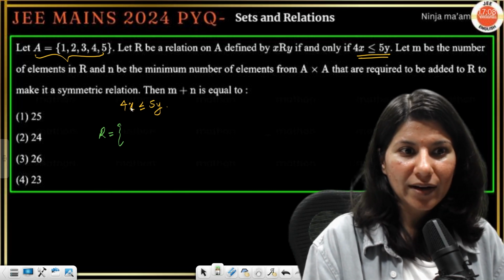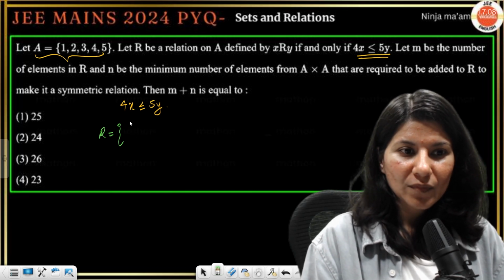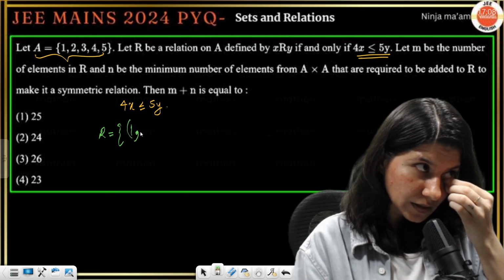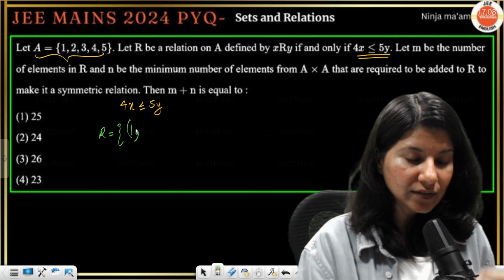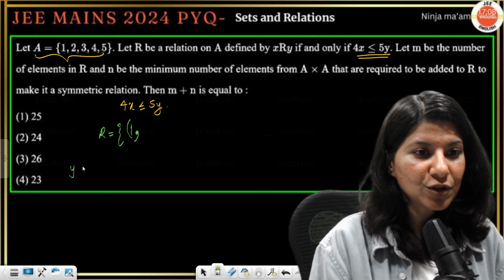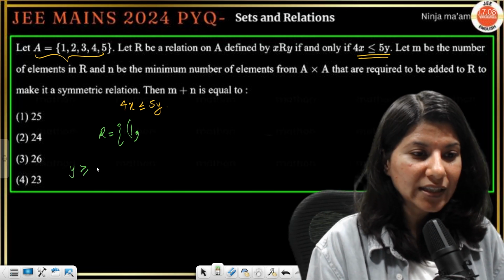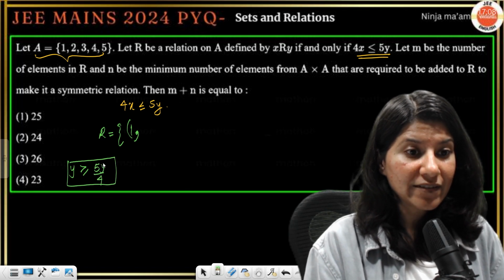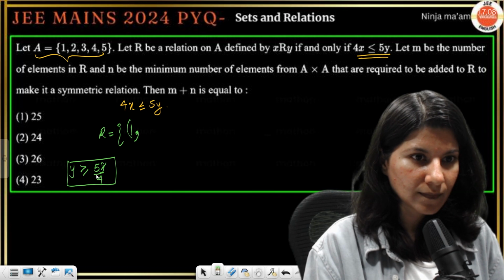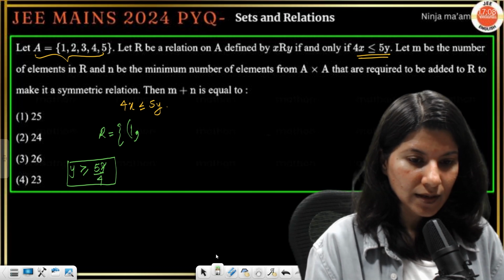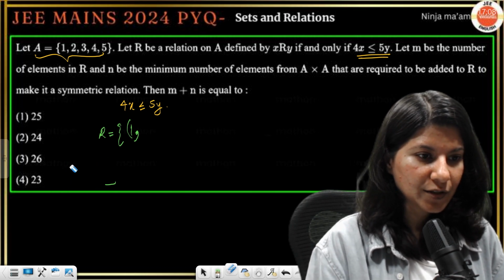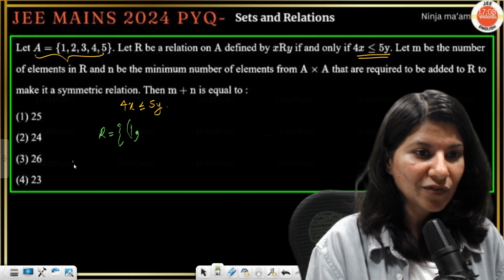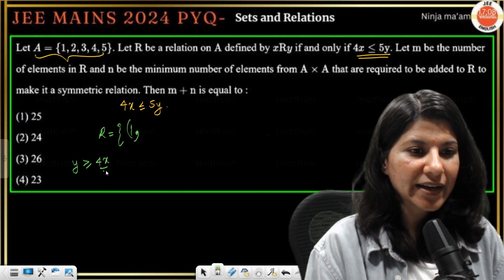You put x equals 1. Okay. Just tell me. The moment you put x equals 1, y should be greater than or equal to 4x by 5.